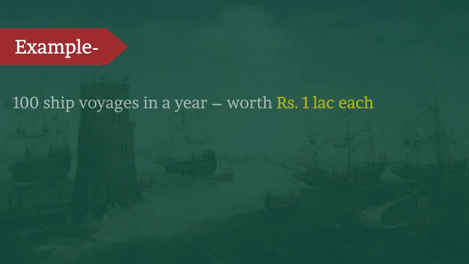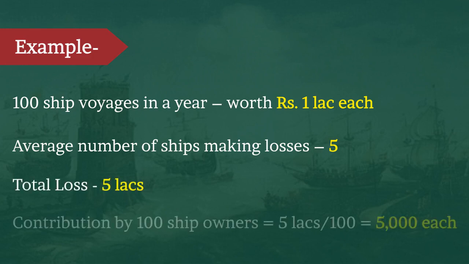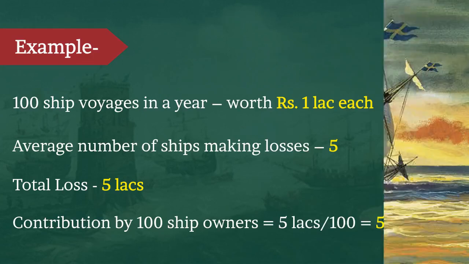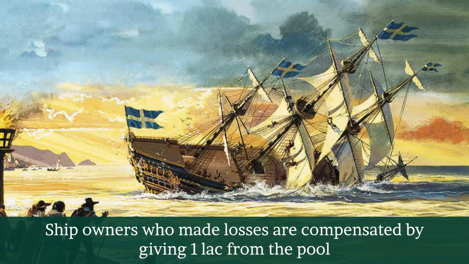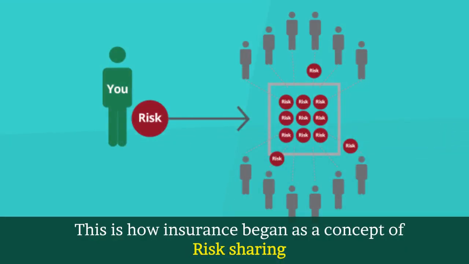For example, if there were 100 ship voyages in a year carrying goods worth rupees 1 lakh each, every year on an average 5 ship owners suffer losses, resulting in a total loss of 5 lakhs. So all the 100 owners will get together to contribute 5,000 each to make up for the annual expected loss of 5 lakhs. Ship owners who incur the loss of their ships are given 1 lakh, which is the value of the ship goods lost, from the pool of money. In this manner, the risk of 5 ship owners is spread across the group of 100 ship owners. This is how insurance started, as a concept of risk sharing by way of contributing towards a pool.